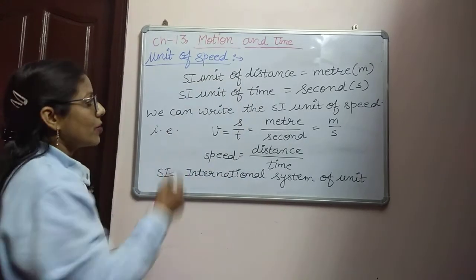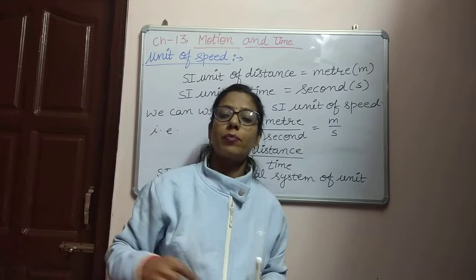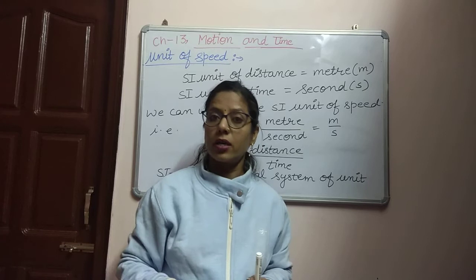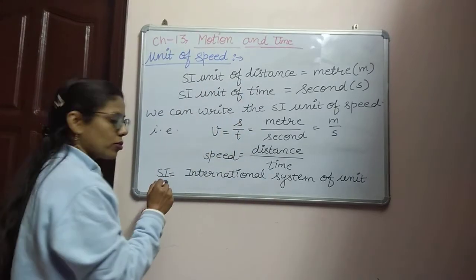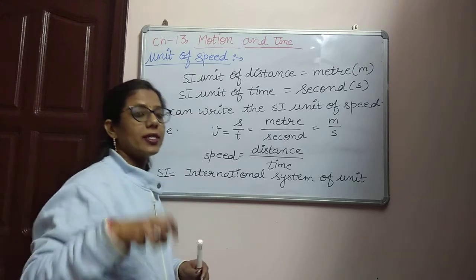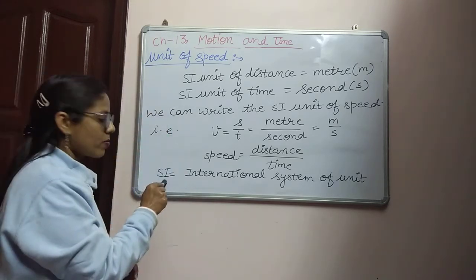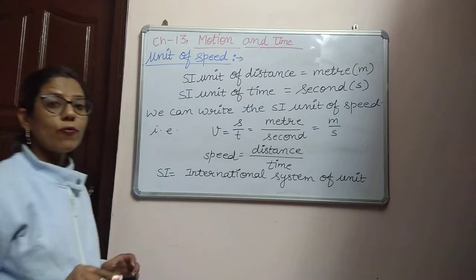And the SI unit of time is the second. It means the second for time is accepted as it is for all the countries. So the purpose of using the SI unit is that these units are accepted by all the countries. And the full form of SI is International System of Unit.